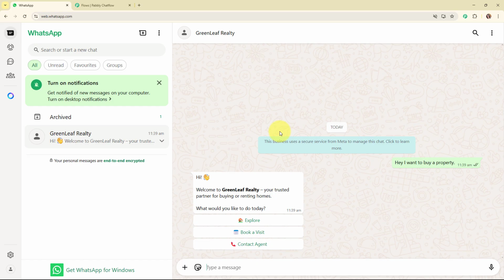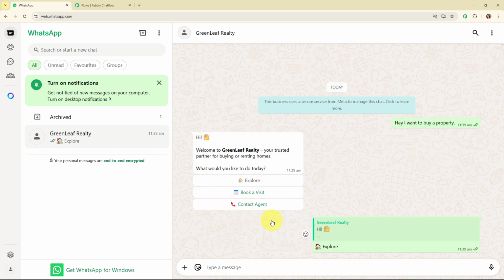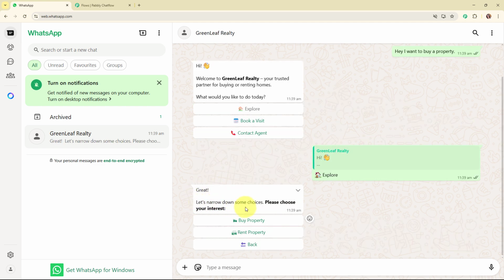And here you can see we have successfully received a message that says, hi, welcome to Greenleaf Realty, your trusted partner for buying or renting homes. What would you like to do today? And then I've received 3 quick reply buttons with the text as explore, book a visit or contact your agent. So let's click on this explore, and then it says great, let's narrow down some choices.